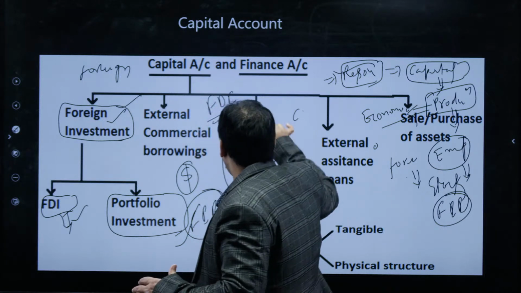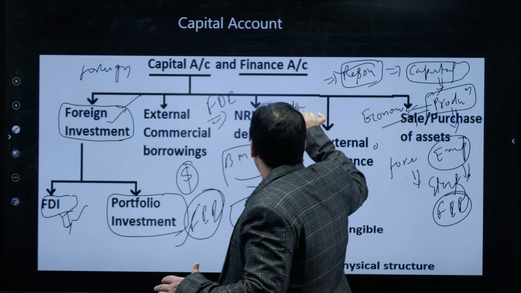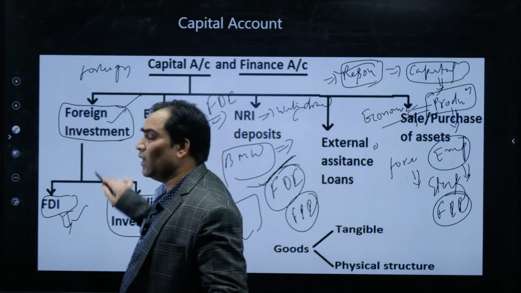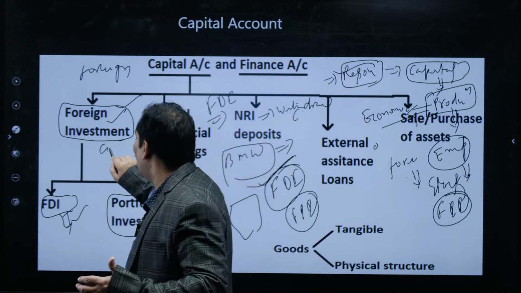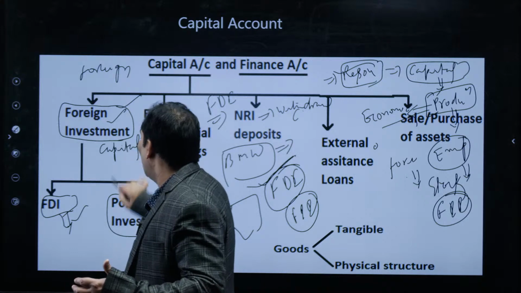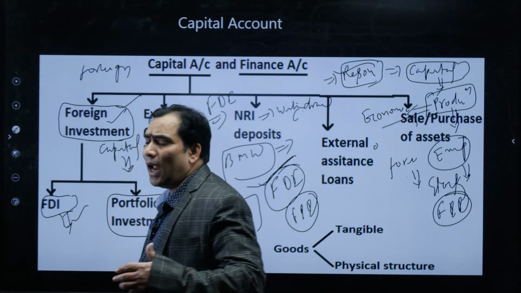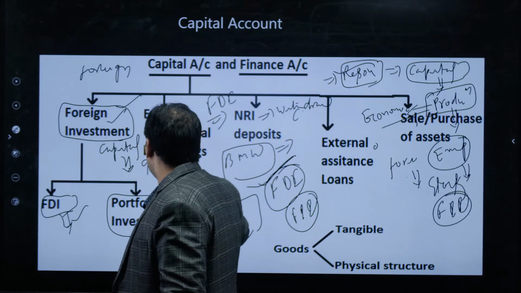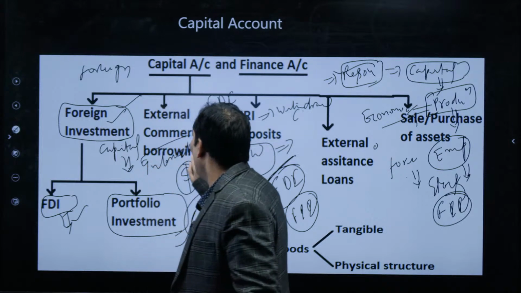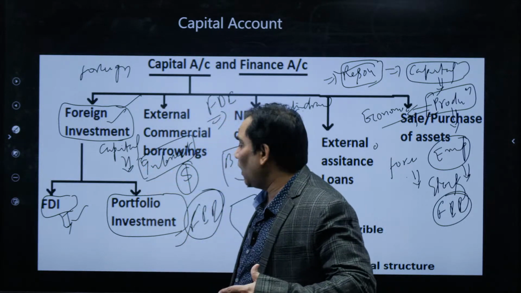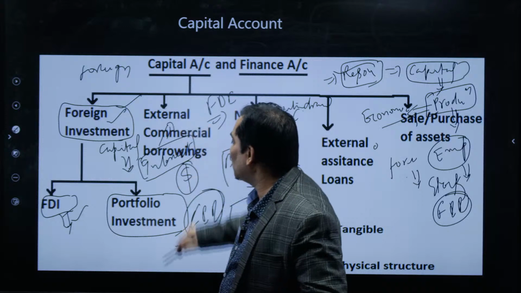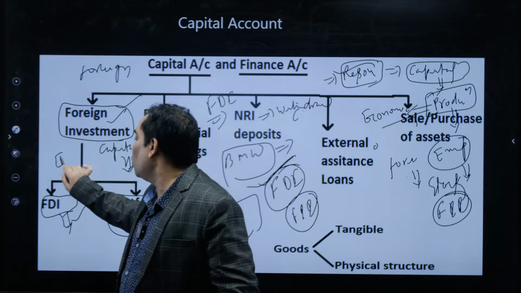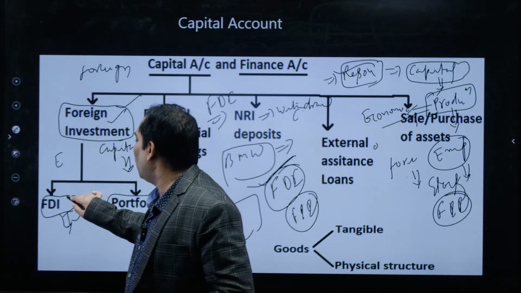That means they can withdraw their investment when they want to. Not only that, when they invest here, they are investing capital, so they are entitled to get remuneration for that capital in the form of interest. They are not only investing, they are installing plants, so they are going to have remuneration in the form of profit as well.